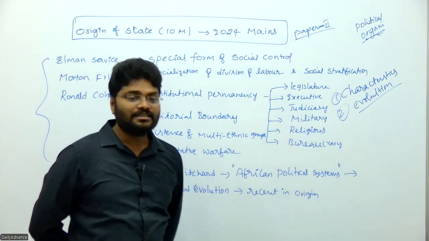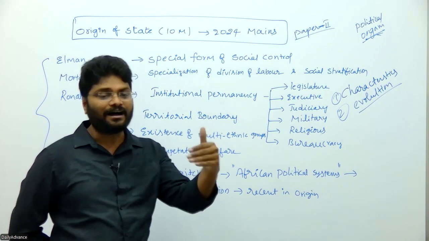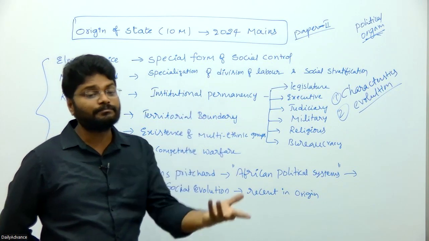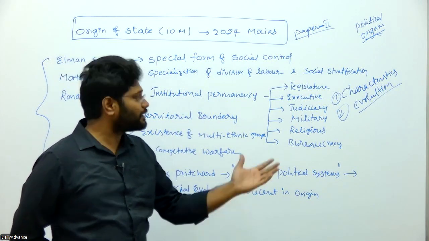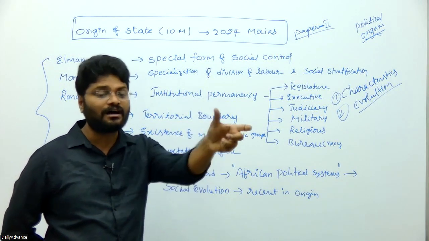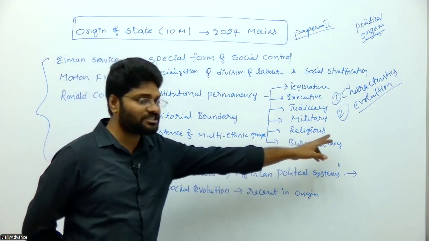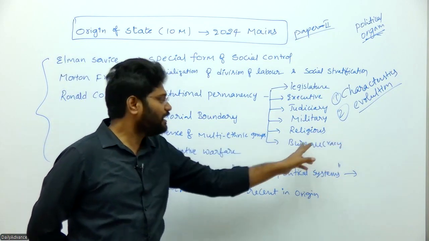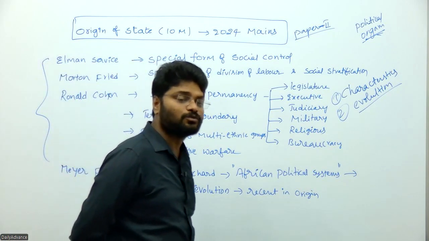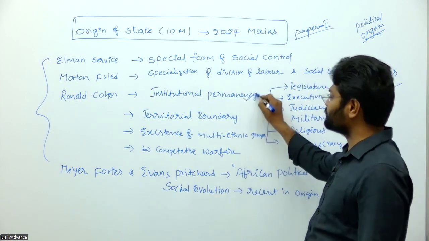And religious: in band societies the head acts as a kind of part-time shaman, but in a state a religious head controls the religious organization within the state. And next is bureaucracy, to collect various taxes and oversee daily administration. So these are all the institutional permanency.